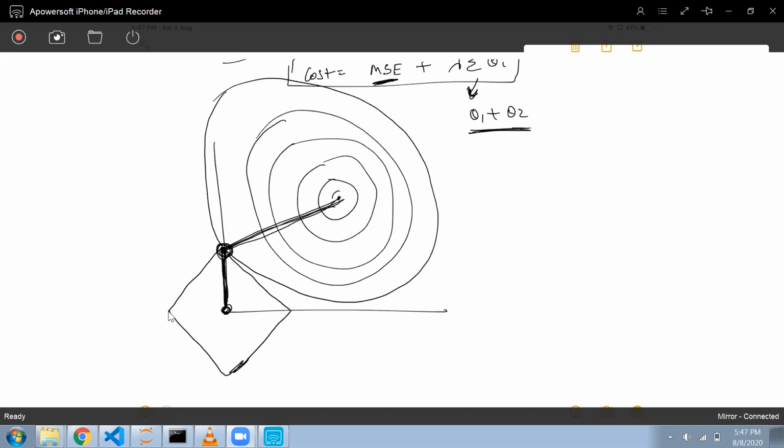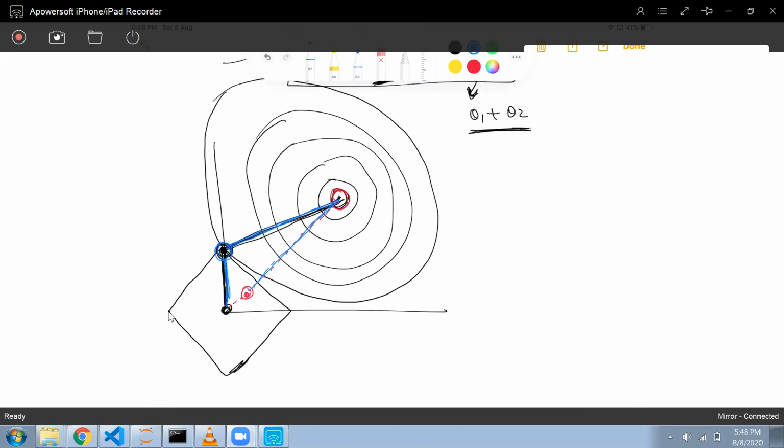Suppose I take this value, then this penalty will increase a lot. Now suppose I take the minima over here, then this mean squared error will increase very much. So they will be minimum in this region only, in this part.